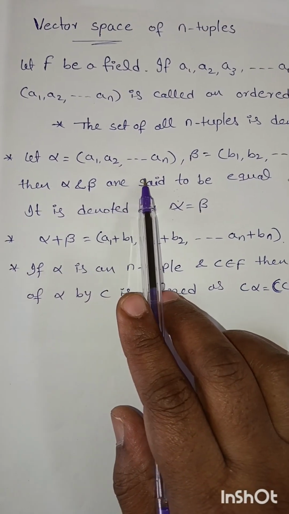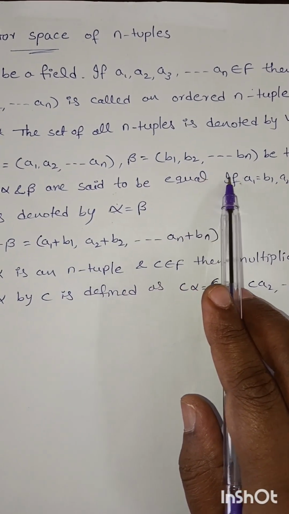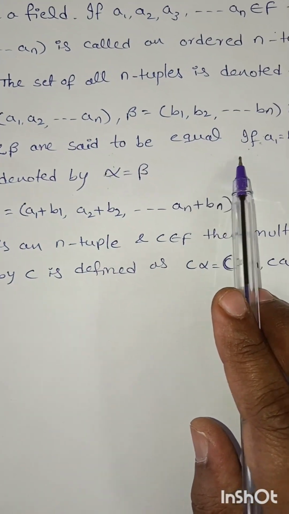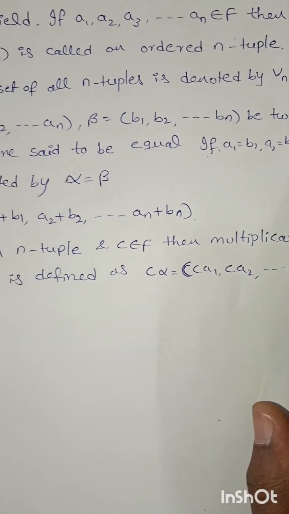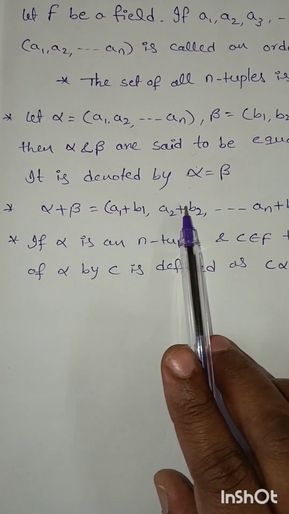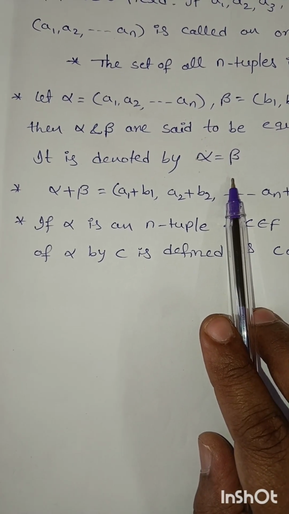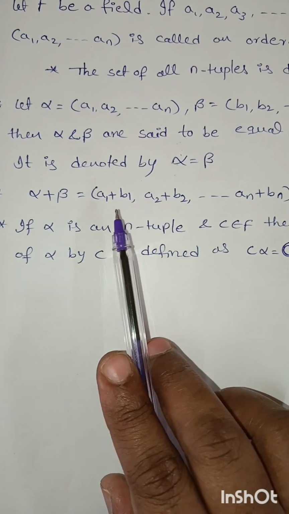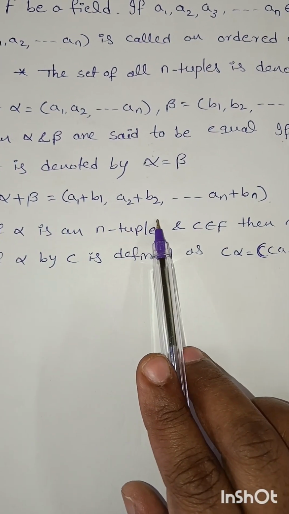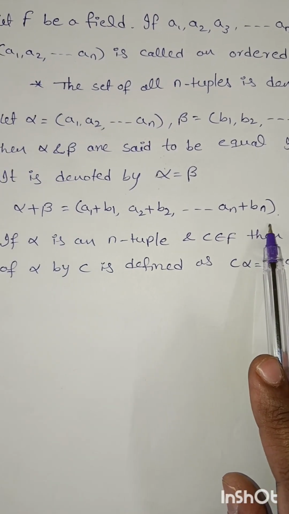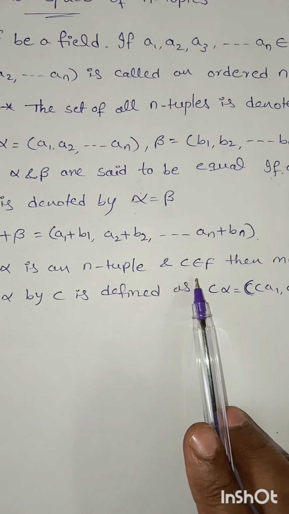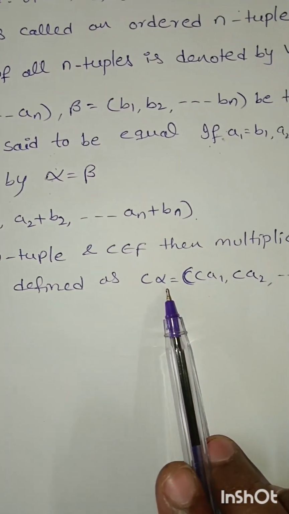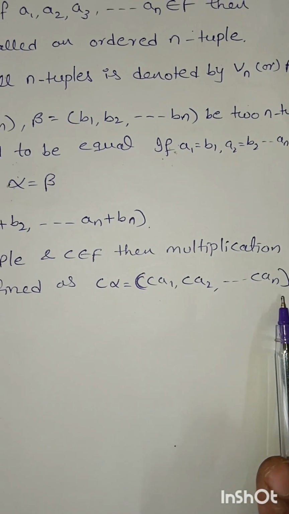Let alpha equal to (a1, a2, and so on an) and beta equal to (b1, b2, and so on bn) be two n-tuples. Then alpha and beta are said to be equal if a1 equals b1, a2 equals b2, and so on an equals bn. It is denoted by alpha equals beta. The sum of two n-tuples, alpha plus beta, equals (a1 plus b1), first term plus first term and second term plus second term, and so on an plus bn. And if alpha is an n-tuple and c belongs to F, then multiplication of alpha by c is defined as c alpha equal to (ca1, ca2, and so on can).